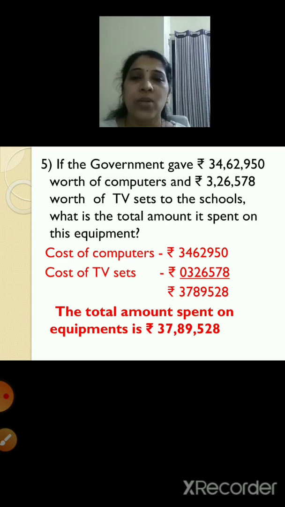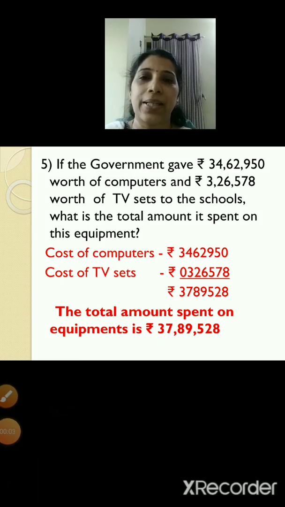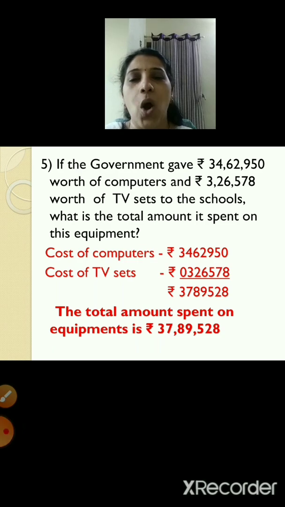So I hope, students, you are understanding how to frame the statements in the word problems. We have taken directly from the question only, we have framed the statements. So I don't think it is very difficult to frame the statements. So students, with this we have completed problem set 9, all the 5 word problems.